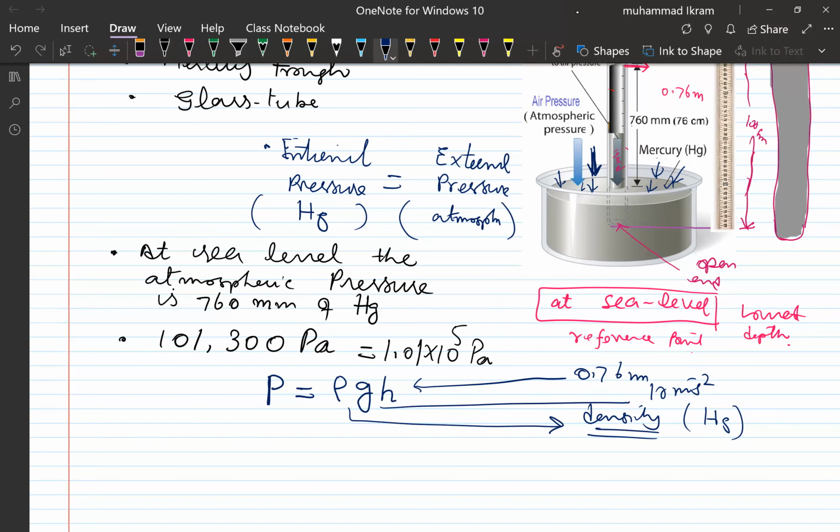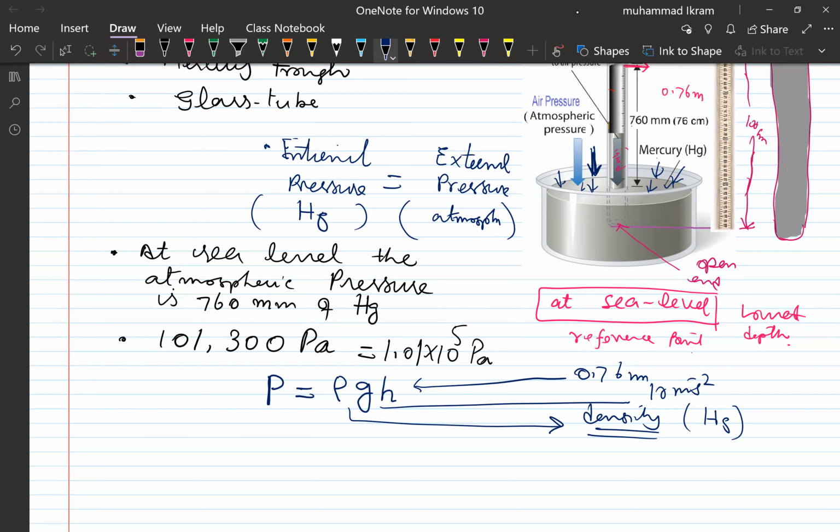When you make all these calculations, you can refer to your book to know the density of mercury. I think it is around 13600 kilogram per meter cube. Or you may say that it is 13.6 times denser than water, and the water density, which everybody remembers because it is very universal, is 1000 kilogram per meter cube.